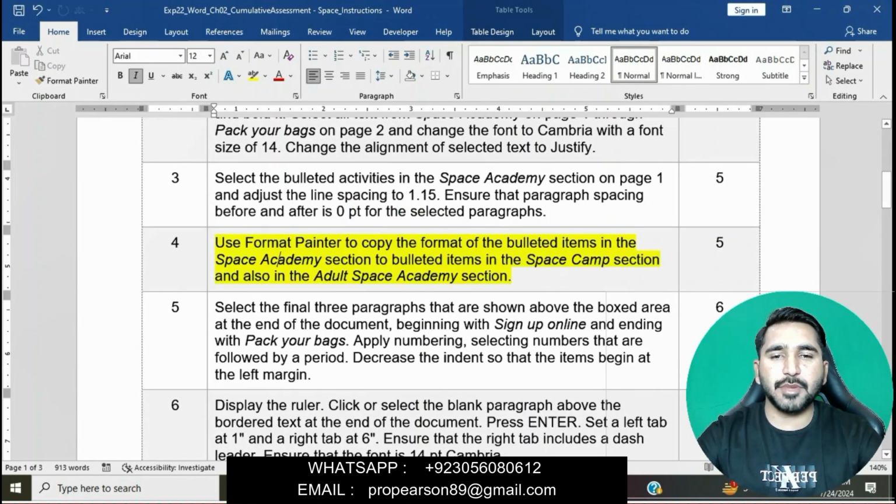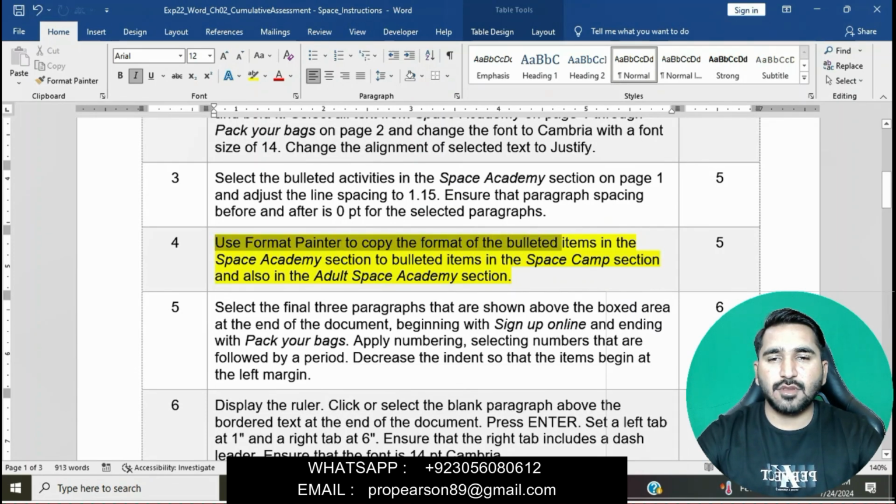Use format painter to copy the format of the bulleted items in the Space Academy section to the bulleted items in the Space Camp section, and also the Adult Space Academy section.